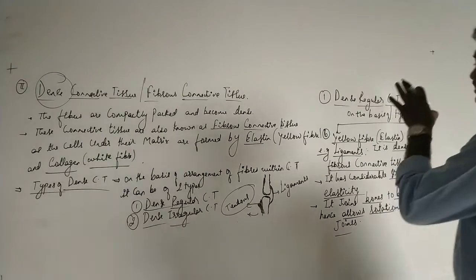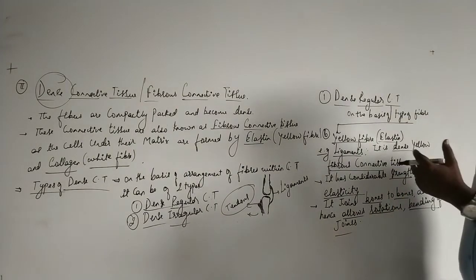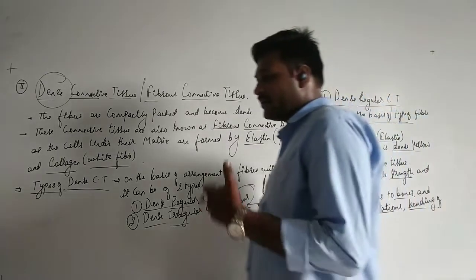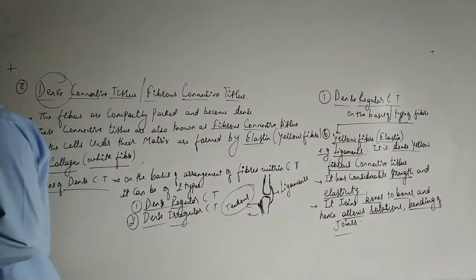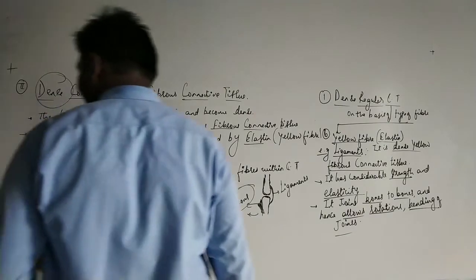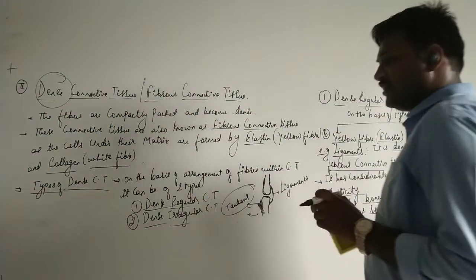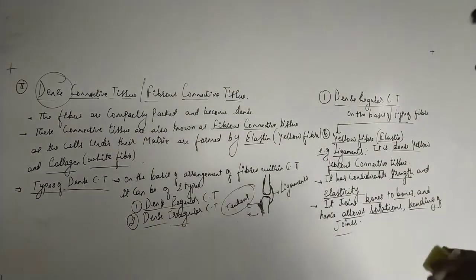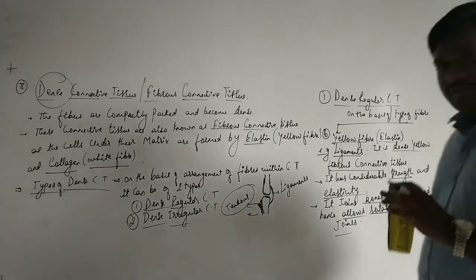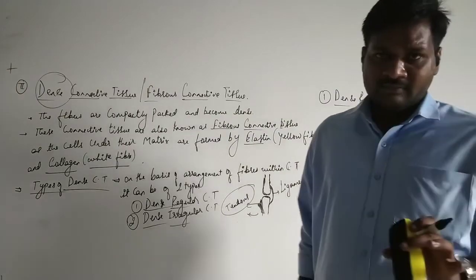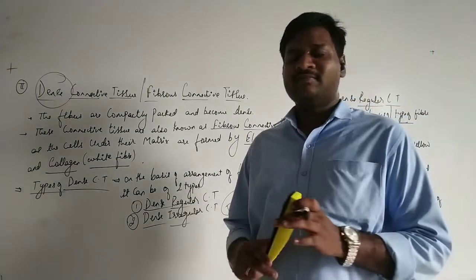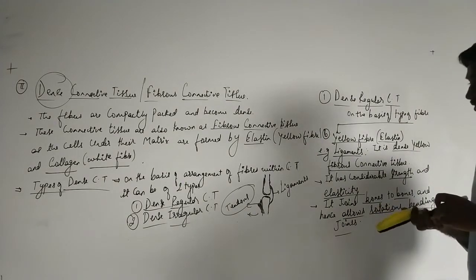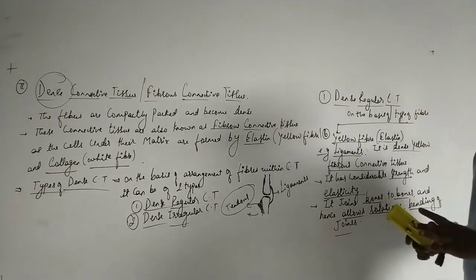Now, apart from dense regular connective tissue, we also have the dense irregular connective tissue. Now, what is the dense irregular connective tissue? It mostly consists of fibroblasts, and collagen and elastin fibers. It is found under the skin, and it is dispersed throughout the body. So that is about the dense irregular connective tissue.